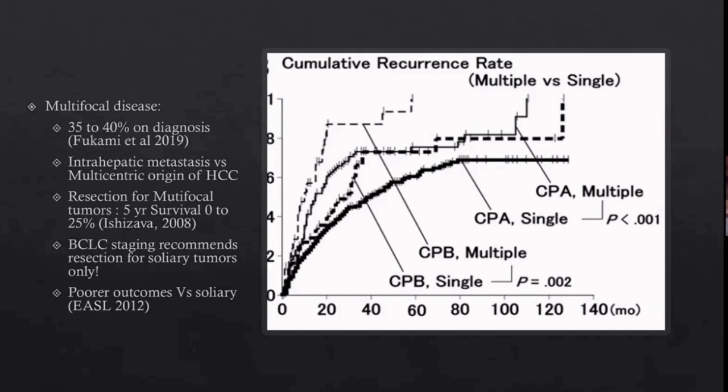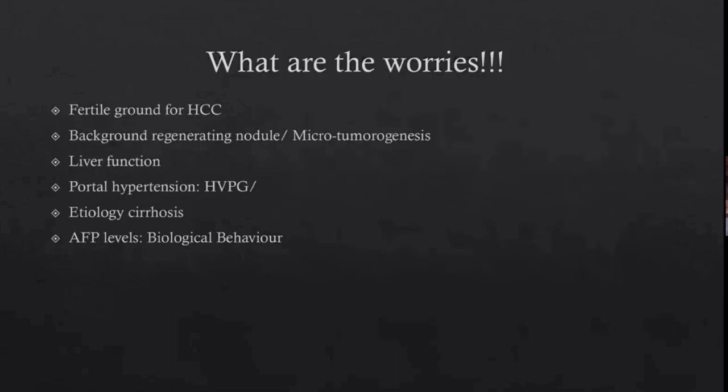And the EASL guidelines have shown that there are poor outcomes when we operate or do resection for multifocal disease. So what are our worries? Because HCCs, which are occurring in the background of cirrhosis, it's fertile ground for tumorigenesis. And such background regenerative nodules can also have some micro-tumorigenesis going on as a field effect, and they can form tumors again.